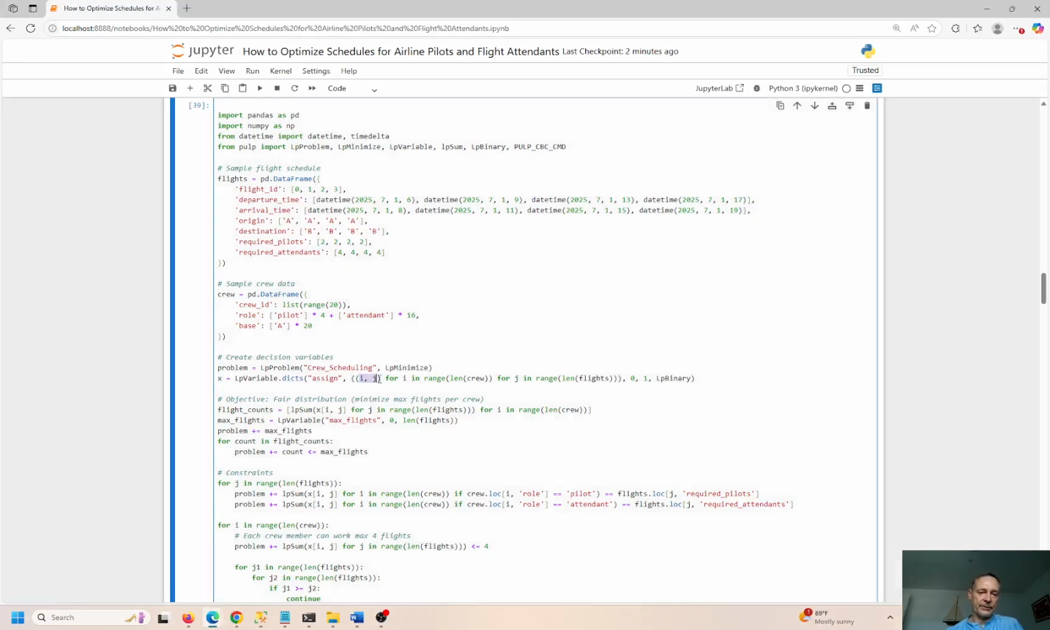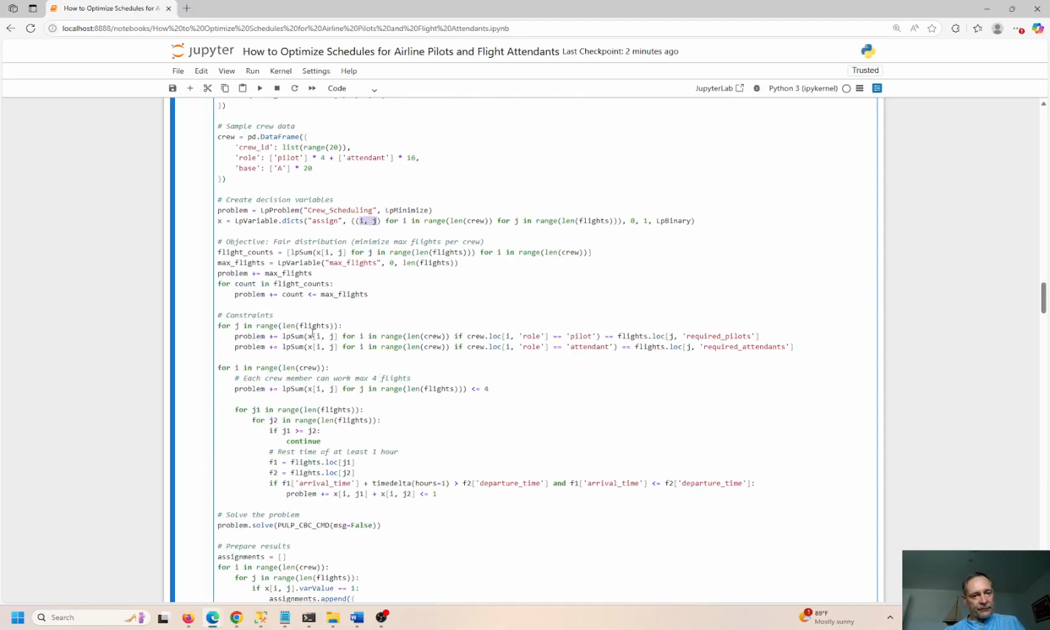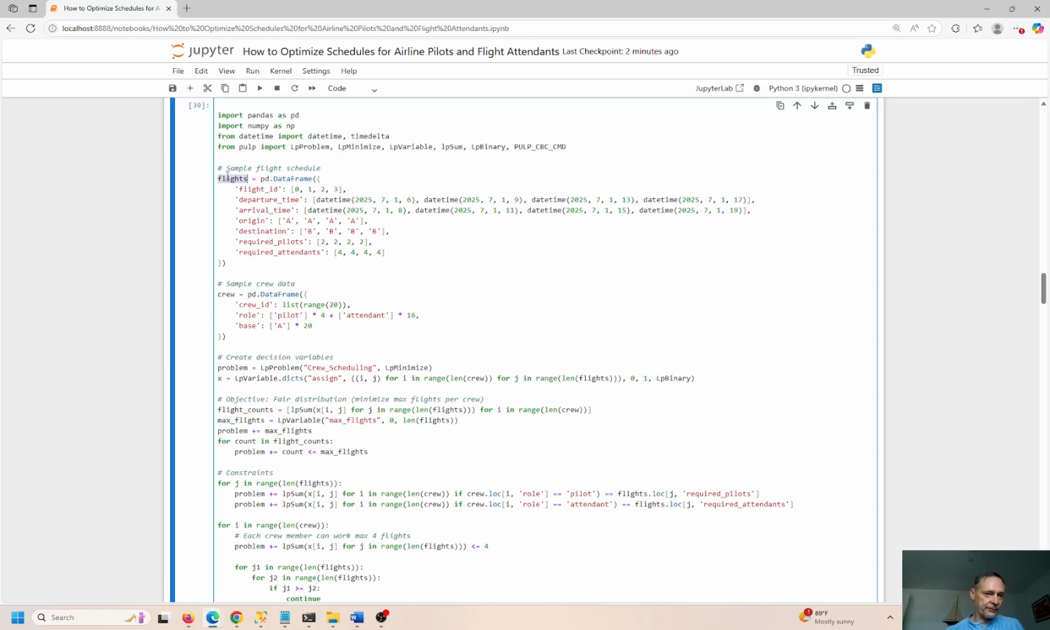Again, looping through the columns and the rows in this data frame. That's what the I and J represent. For J in length flights. So flights is over here, right? So this is the data frame. So we're looping through all these elements. The I is crew, for I in length crew. And if you look at the length, really it's just this right here.